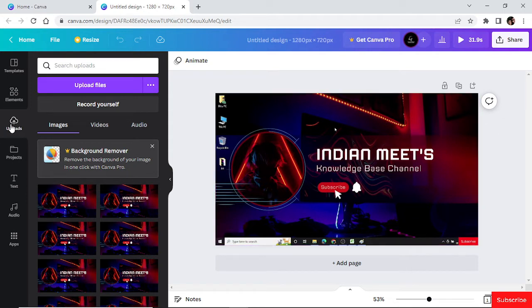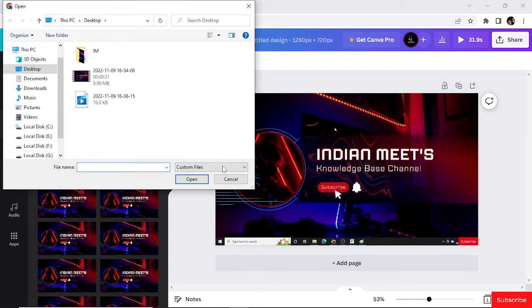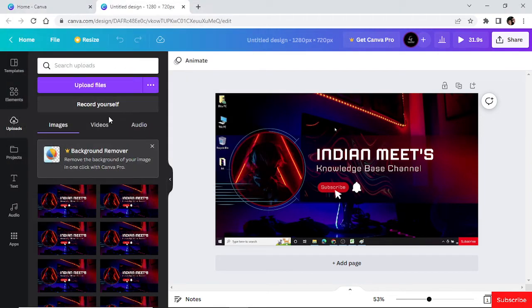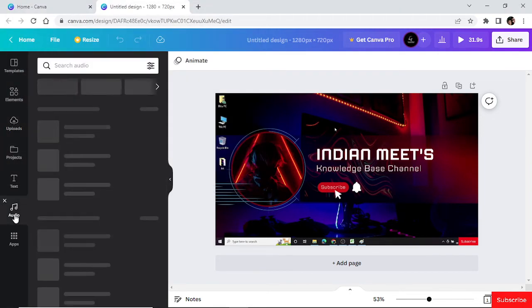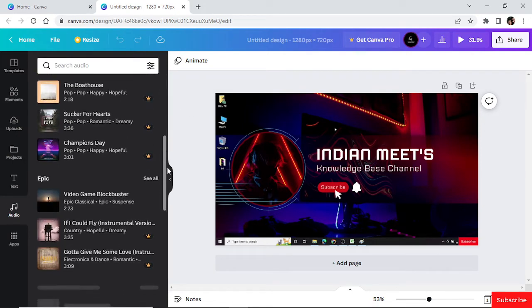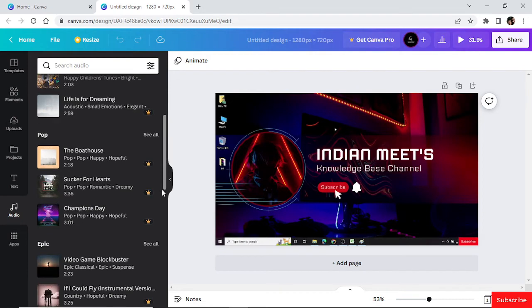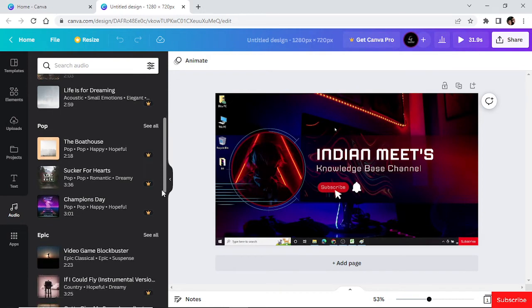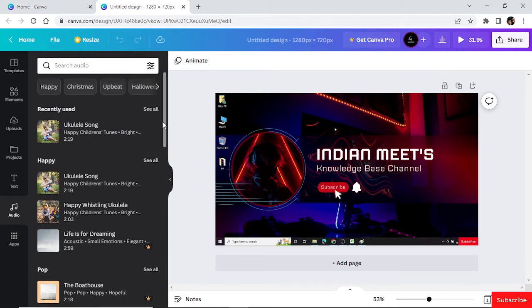If you have the audio, you just click audio files, upload files, then you can upload it, or you can simply go to the audio section in Canva and listen to any of them. Some of them are not free, you have to purchase them, and many of them are free. You can use the free ones also.